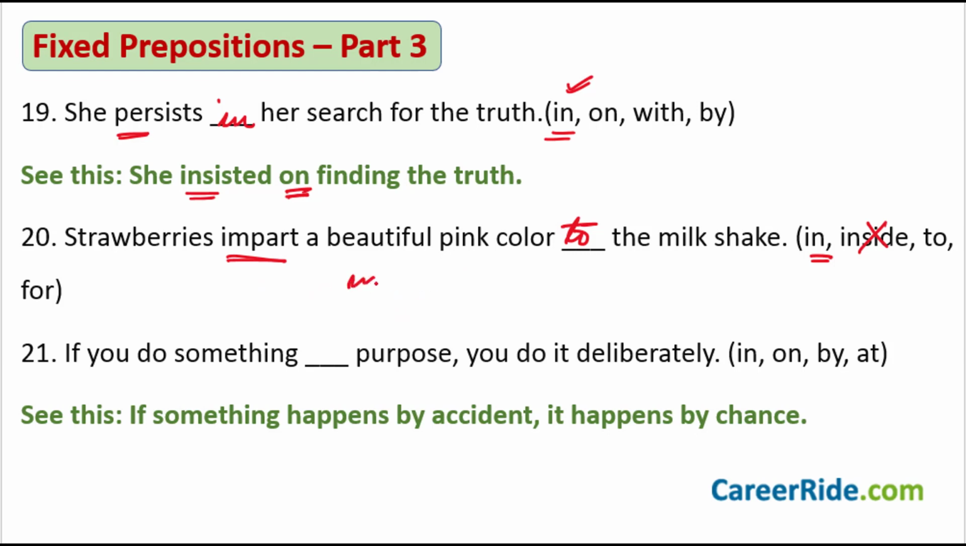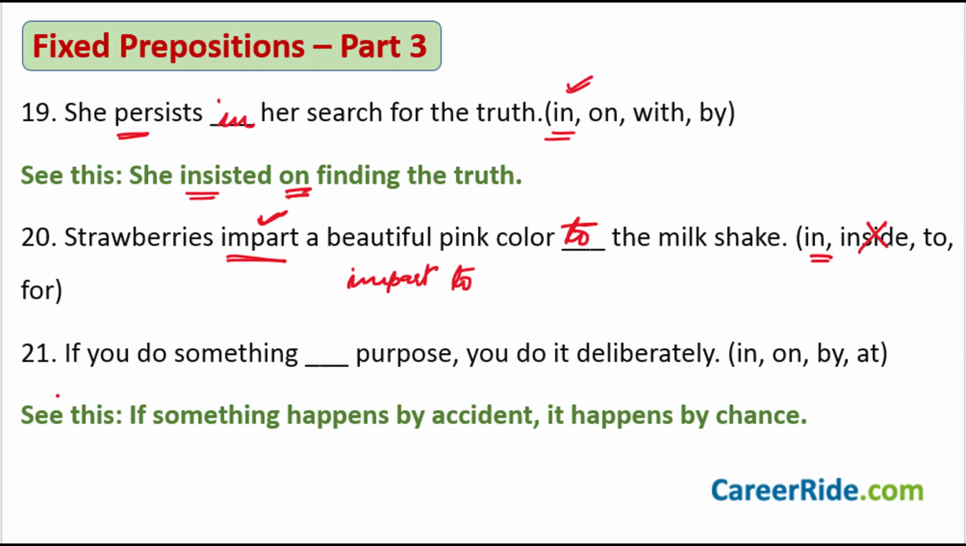Okay. Impart to is what you say. Okay. So this to is for impart. It is not for the beautiful pink color or anything else. It is for this word impart. Okay. So strawberries impart a beautiful pink color to the milkshake is what you say.